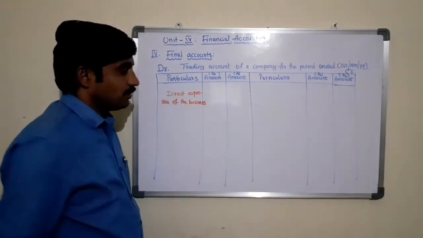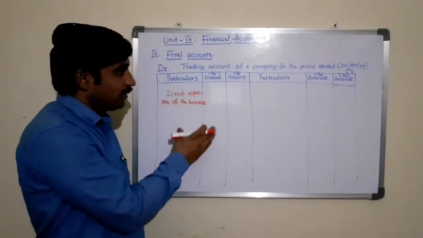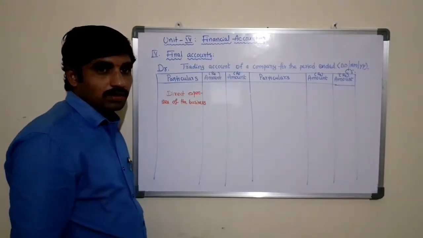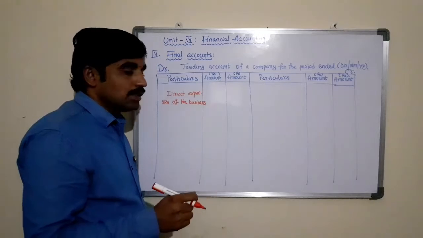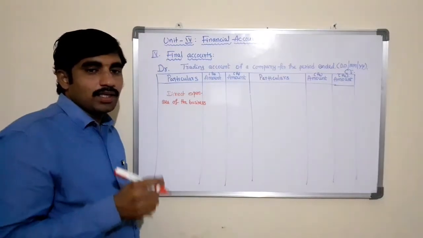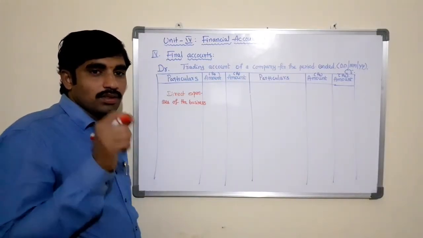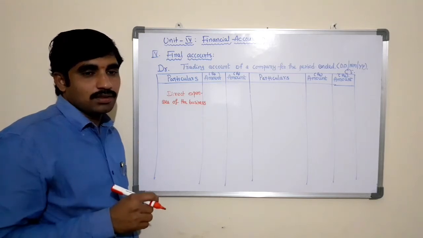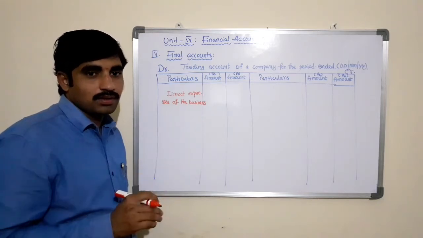Direct expenses of the business show the debit side of the trading account. Direct expenses are the expenses we incur directly to produce the products or services or various operations.